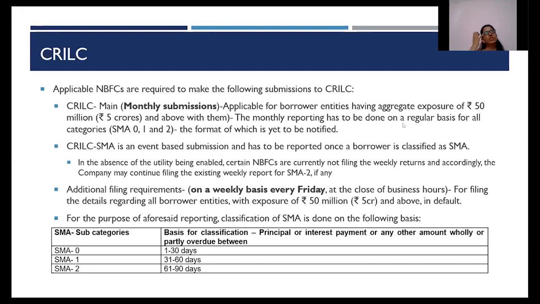Earlier, SMA classification was done based on any stress on an account, or a likelihood that it will default. But now it is on the basis of overdue itself. So once an account defaults, for a period of 1 to 30 days, it will be SMA 0. From 31 to 60, it will be SMA 1, and 61 to 90, it will be SMA 2. So now the classification is based on the default that occurs with respect to a particular loan account.